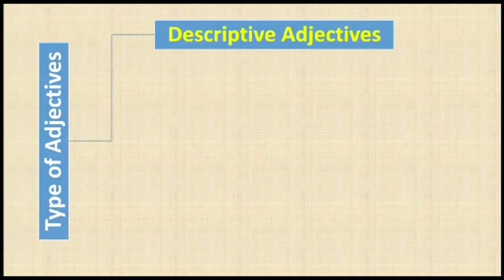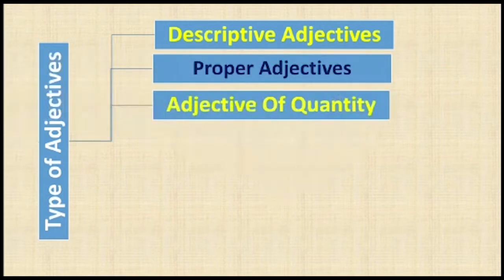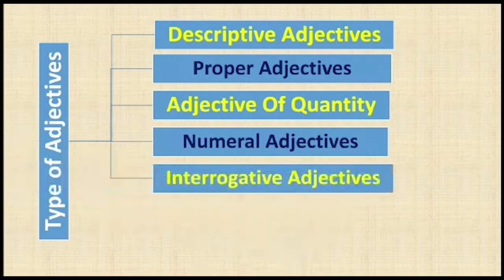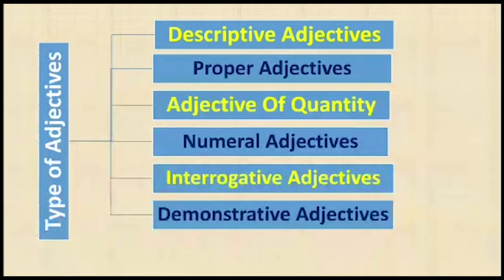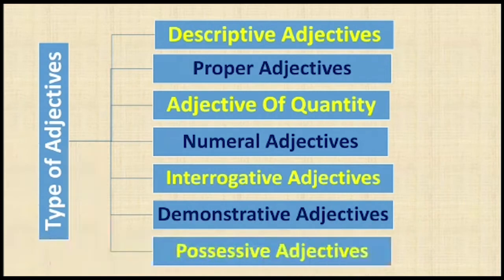Here we have 7 types of adjectives. They are descriptive adjectives, proper adjectives, adjective of quantity, numeral adjectives, interrogative adjectives, demonstrative adjectives, and possessive adjectives. So now we are going to study all these types of adjectives in detail. So let's move ahead, children.